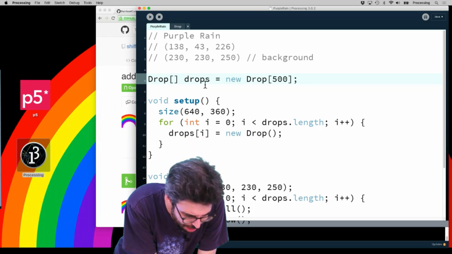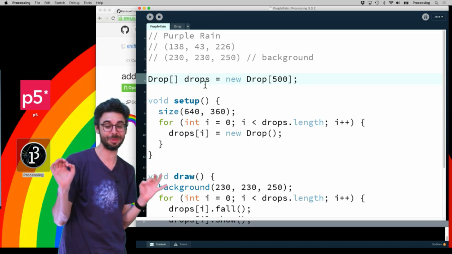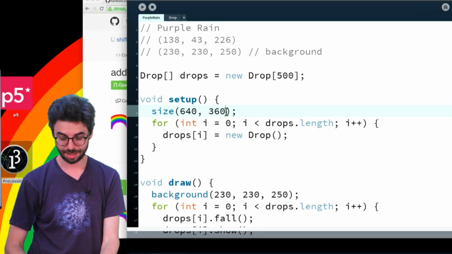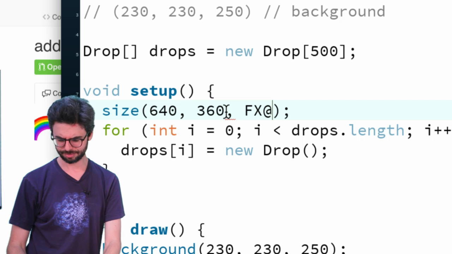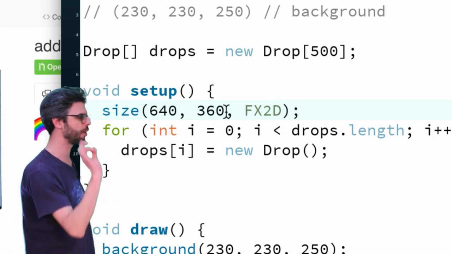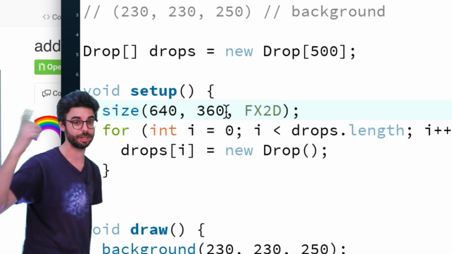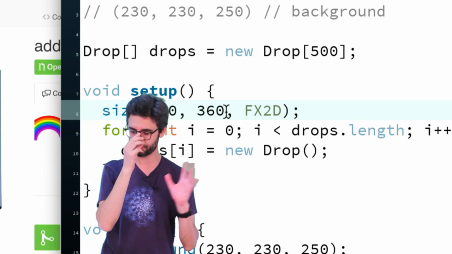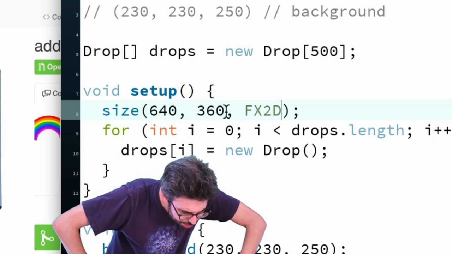I don't know a lot about Java FX, but I hear that it has really nice high quality 2D rendering, and actually Processing 3 has a special renderer that you can unlock by selecting FX2D that renders with Java FX. But you should tread carefully because it's still in development.